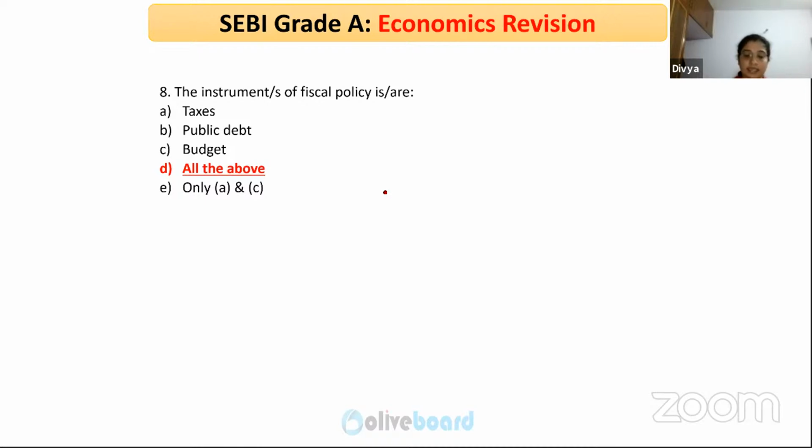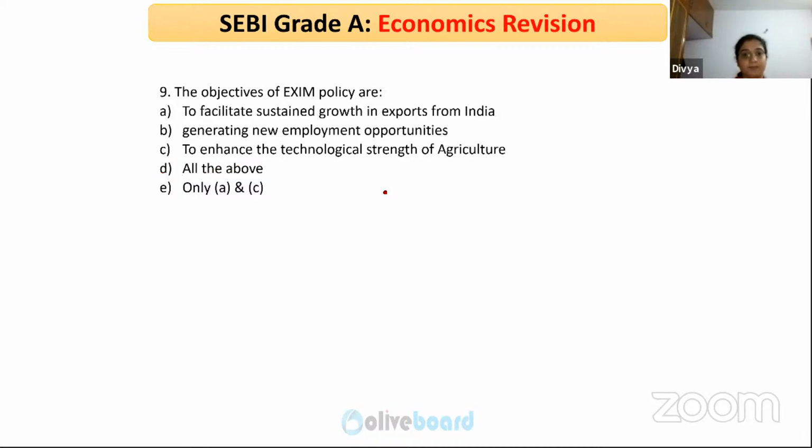So whenever there is an expansionary or contractionary situation in the economy, this is with regard to taxes, and so it is fiscal policy. And public debt is nothing but the government borrowing, whenever there is excess money in the economy, through bonds. Public debt and the budget are also part of it. So all of the above are a part of fiscal policy.